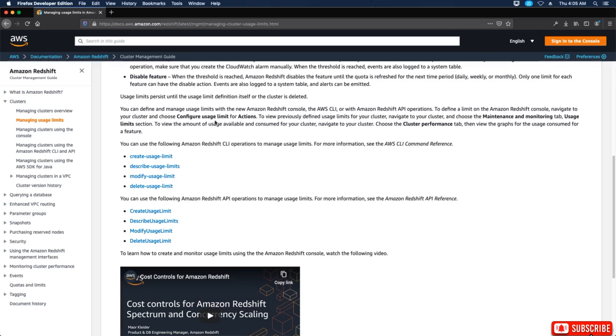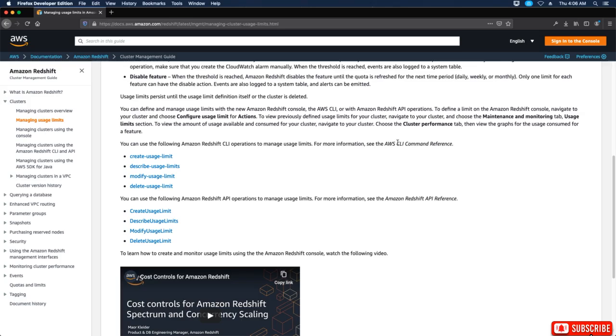You can define and manage usage limits with the new Amazon Redshift console, the AWS CLI, or Amazon Redshift API operations. To define a limit on the Amazon Redshift console, navigate to your cluster and choose Configure Usage Limit for Actions. Okay? To view previously defined usage limits for your cluster, choose the Maintenance and Monitoring tab, Usage Limit section. To view the amount of usage available and consumed for your cluster, navigate to your cluster. Choose the Cluster Performance tab, then view the graphs for usage consumed feature. Okay? So there you go.